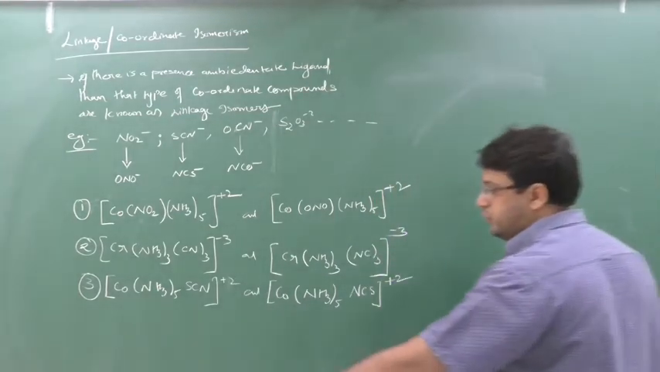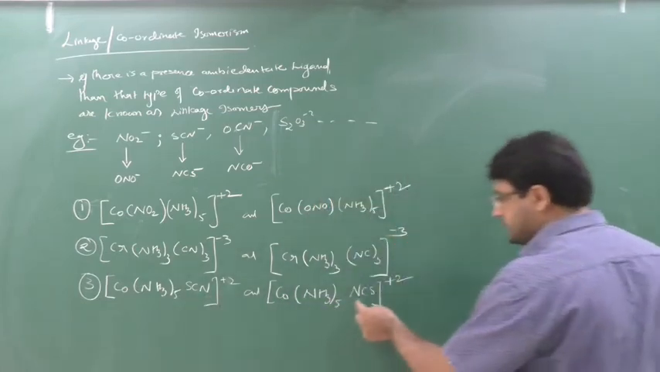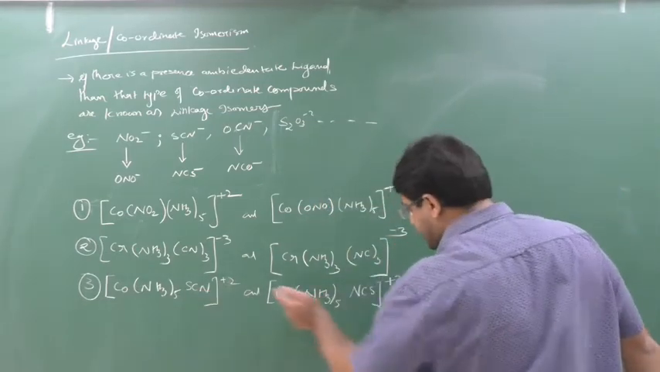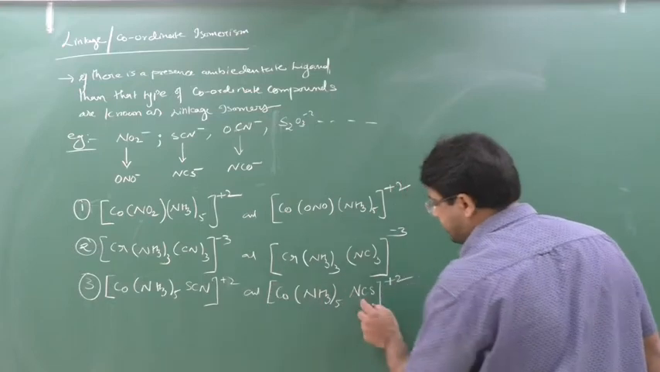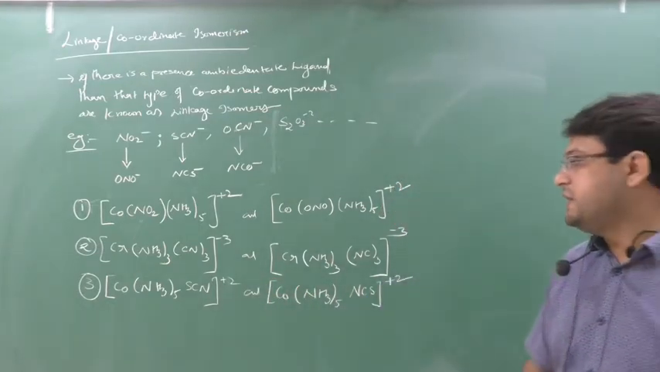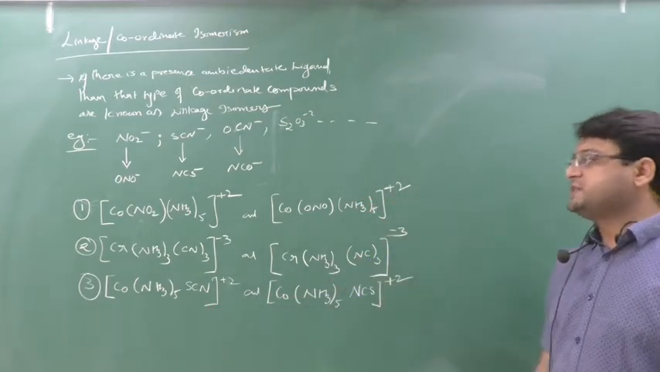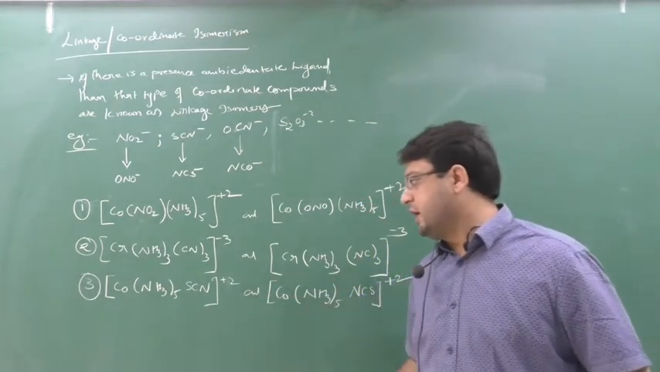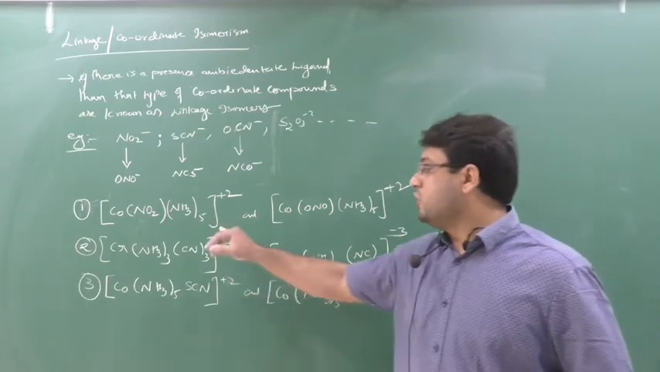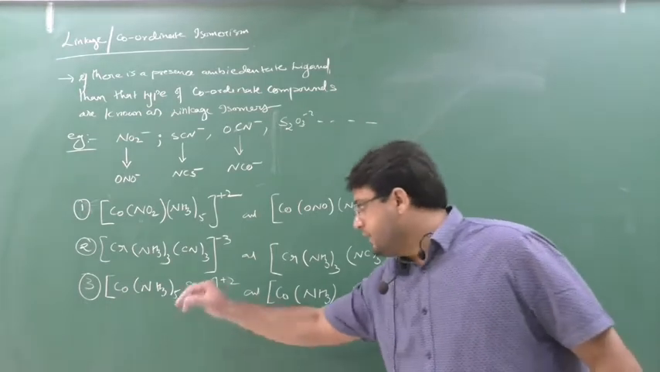Compounds having the same molecular formula. See, Co is 1, Co is 1, NH3 is 5, NH3 is 5, SCN and here NCS. So the ligand is the same but the bonding site or donating site is different. Here the donating site is S and here the donating site is N. So if compounds have the same molecular formula but different donating sites, or there is a presence of an ambidentate ligand, then this is an example of linkage isomers.